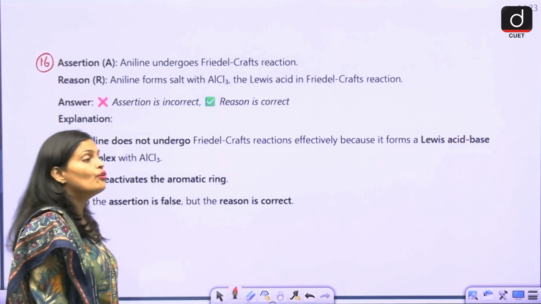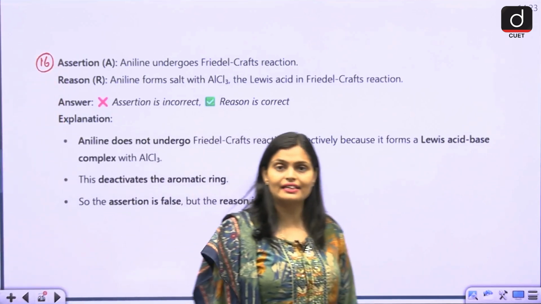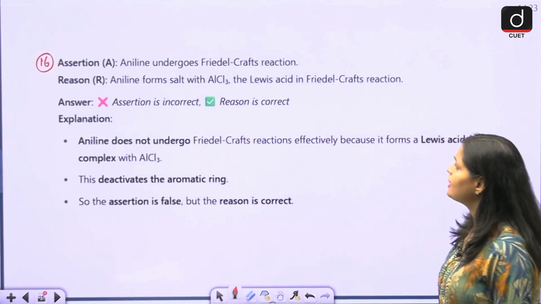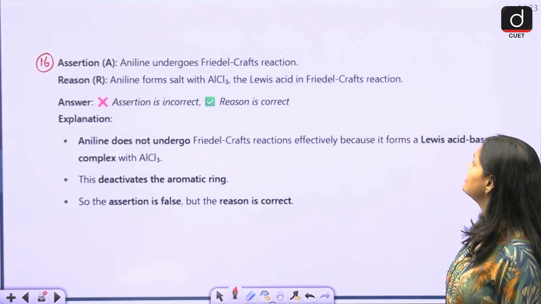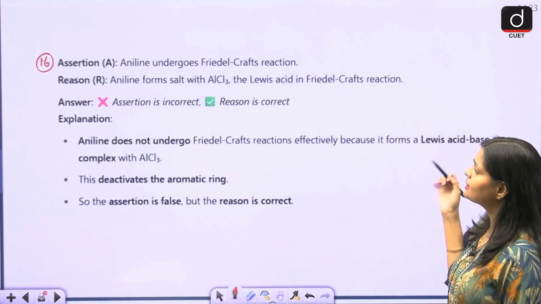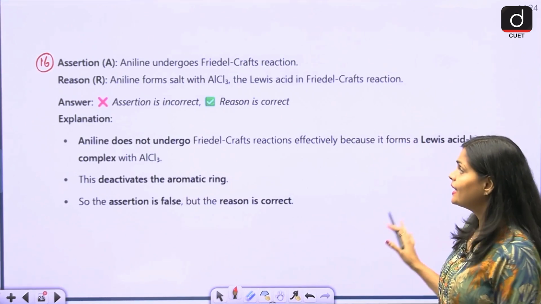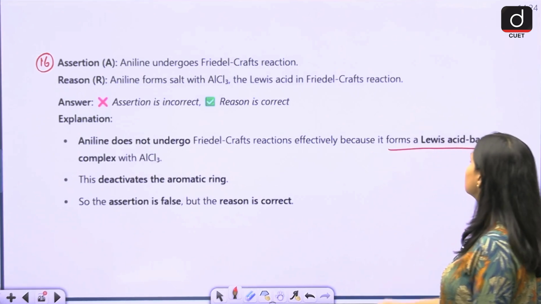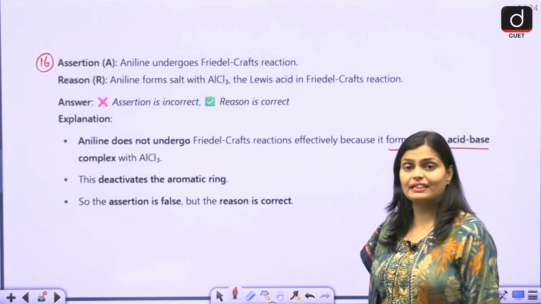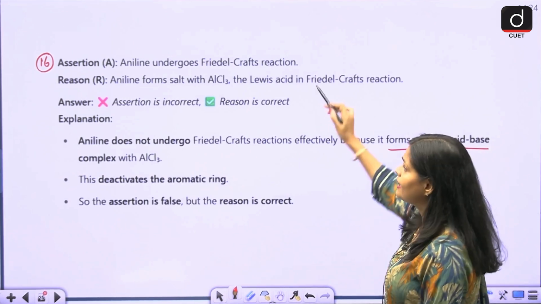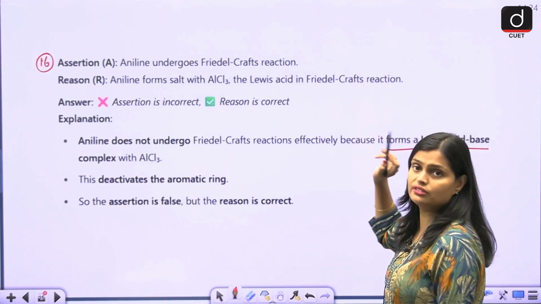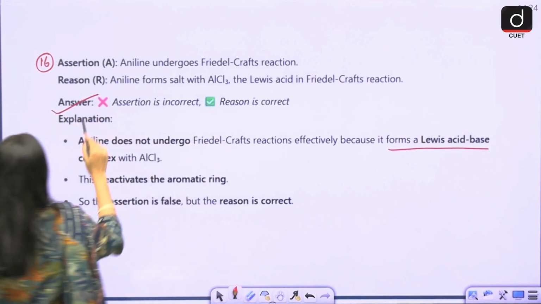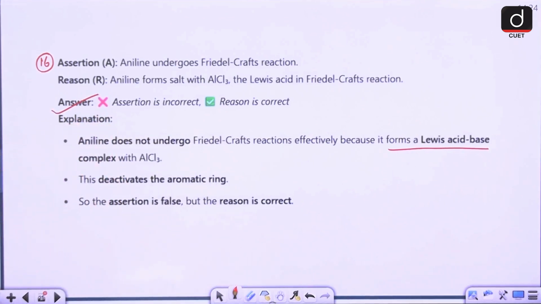Aniline undergoes Friedel-Crafts reaction. And reason: aniline forms salt with AlCl3, the Lewis acid, in Friedel-Crafts reaction. So the first statement is wrong. Aniline does not undergo Friedel-Crafts reaction because it forms an acid-base complex with AlCl3. So aniline does not undergo this reaction. So here assertion is false, but reason is correct.